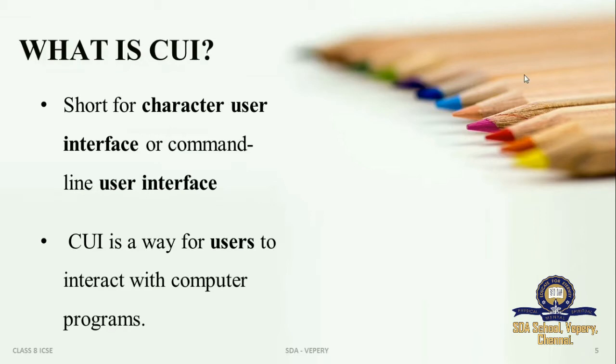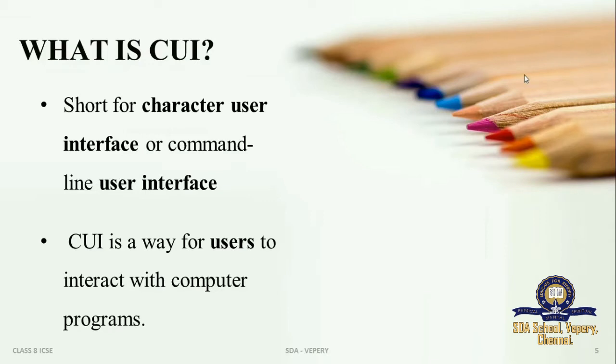We give only commands to the computer through characters. We type them through the keyboard, and that information is given to the system. The computer will treat it as a command and process it for us. Each and every character we give is considered a command, and it will perform according to the commands and give us a response.